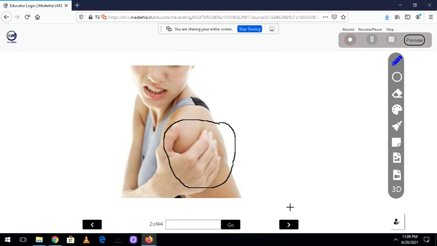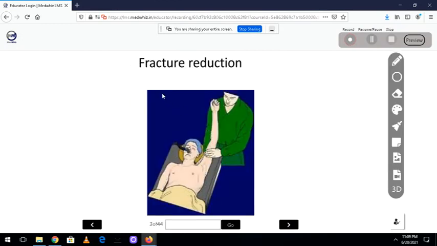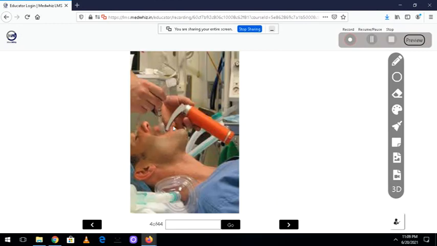Now, moving on to another one, whenever there is a fracture, you need to reduce this fracture. There also you require muscle relaxation. Now, this is a procedure. I think you have seen in the recent COVID time, many patients underwent this procedure during the COVID pandemic, because this is the intubation technique. Intubation is where we pass an endotracheal tube into the mouth. From there, it will go to the trachea, and it will be helpful in giving artificial respiration. So we call it mechanical ventilation.